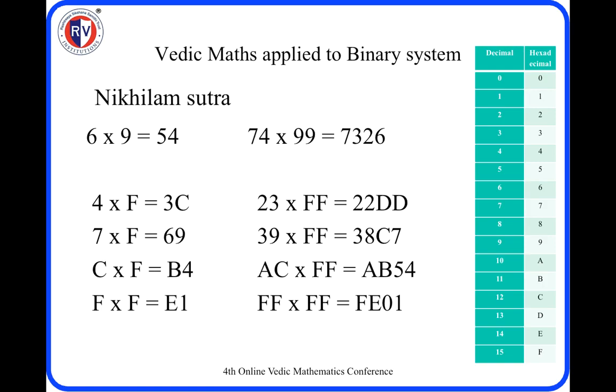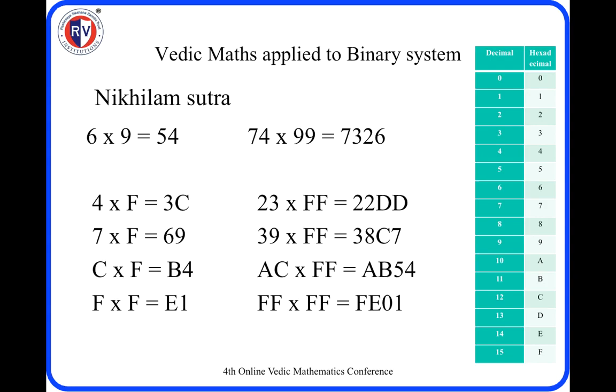We subtract 1 from 4, that is 3. Now F is 15, and 15 minus 3 is 12. The equivalent is C. Hence the product of 4 and F is 3C. Similarly 7 into F: subtract 1 from 7, that is 6. Then F minus 6 I have to do, so 15 minus 6 I get 9. So 69 hexa is the product of 7 and F.